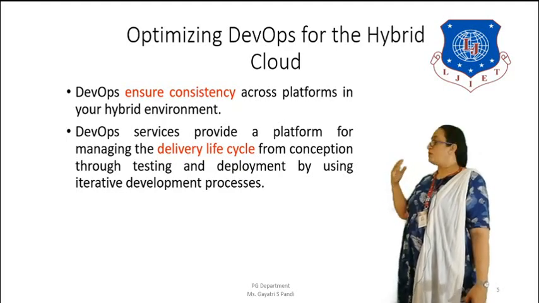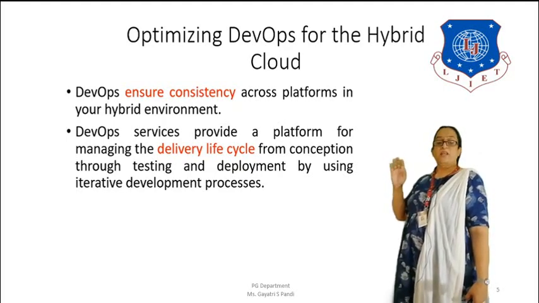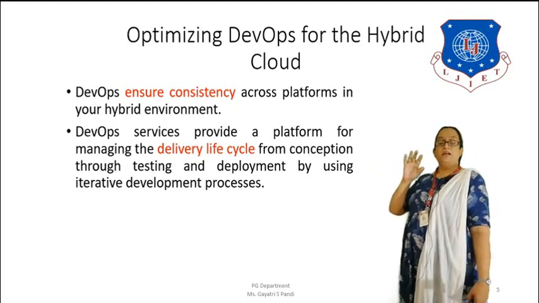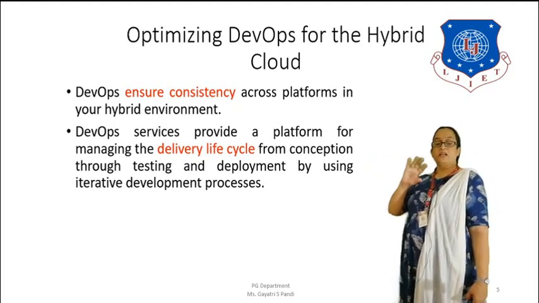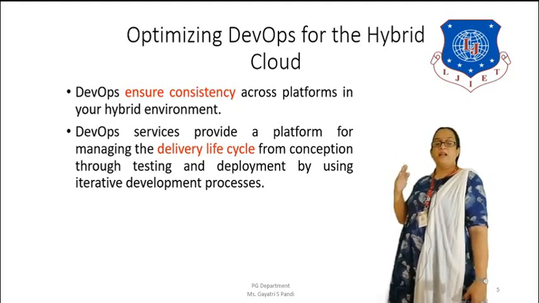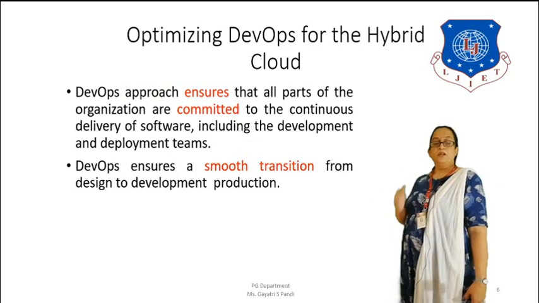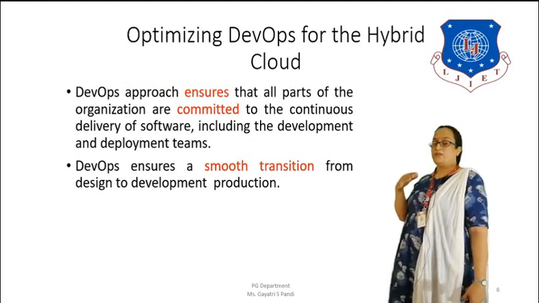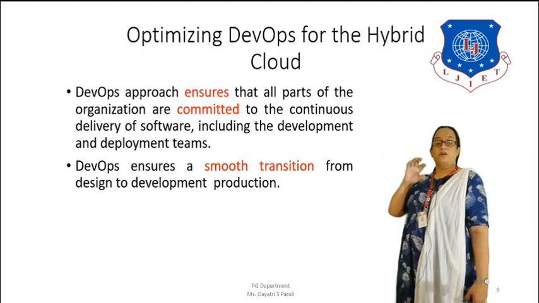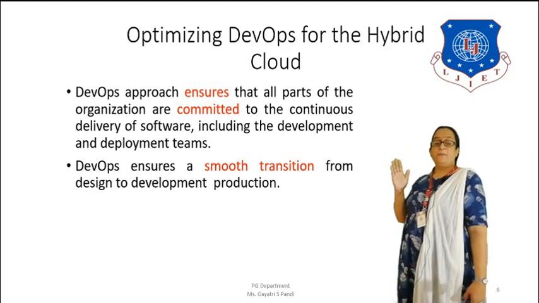DevOps also provides services, a kind of platform for managing the delivery life cycle from conception through testing and deployment by using the iterative development process. This iterative development process changes with time, and it goes through the different forms of testing and deployment. DevOps also ensures that all the parts of the organization are appropriately committed to continuous delivery of software.